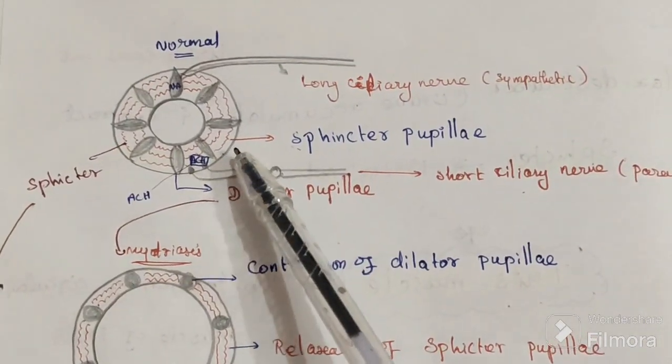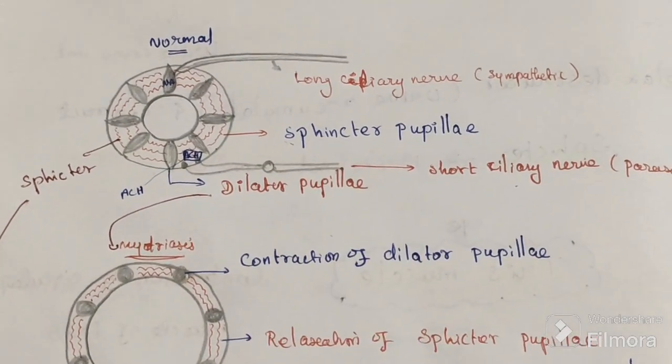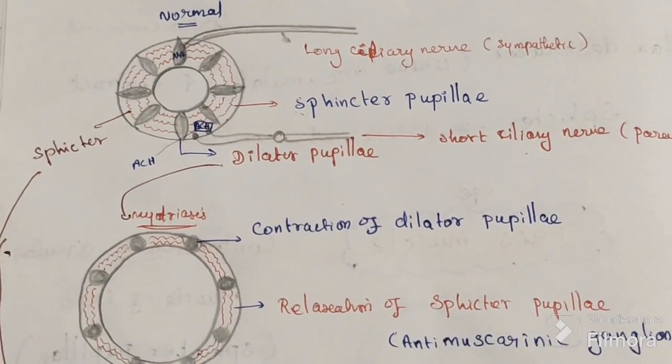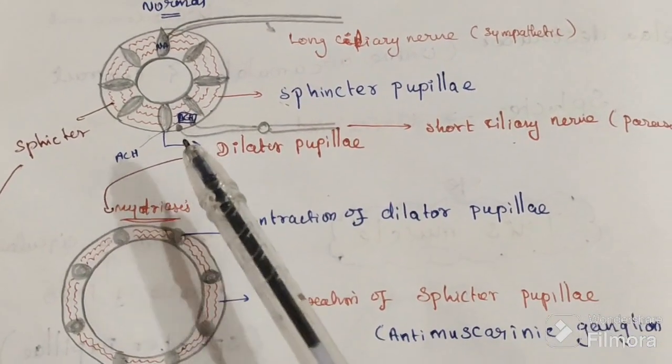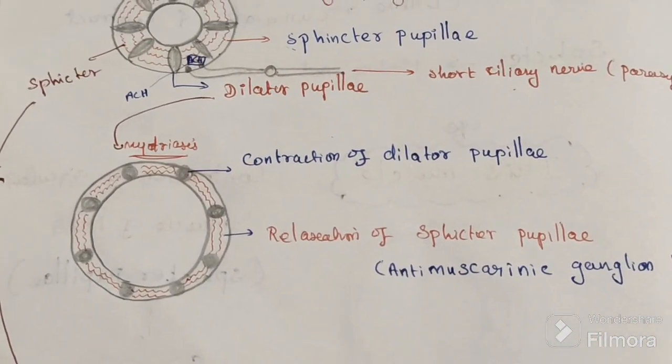Here the sphincter pupillae is contracting, and that is miosis. This one is the dilator pupillae.